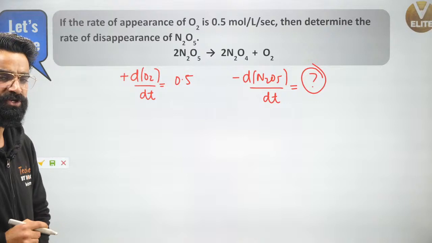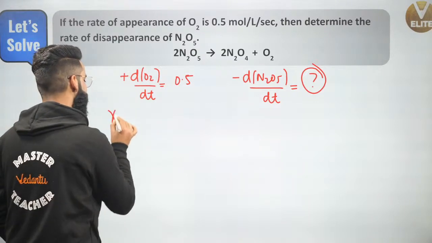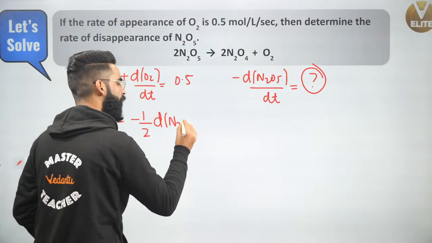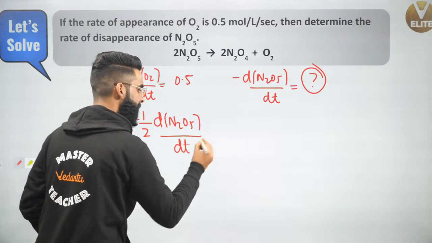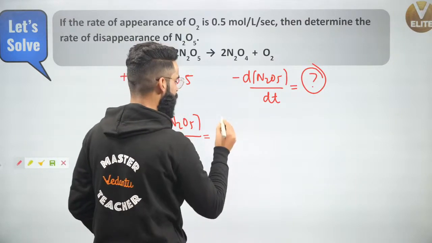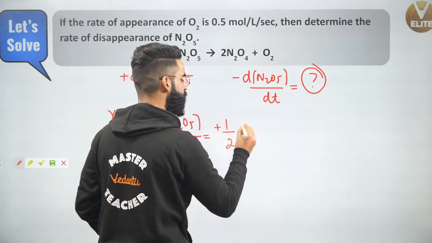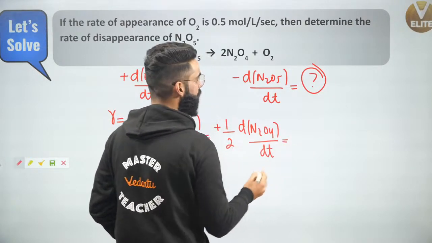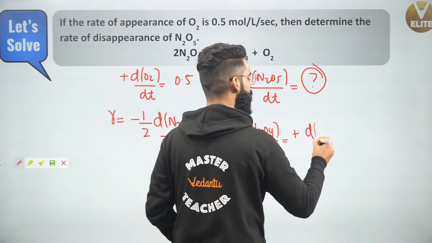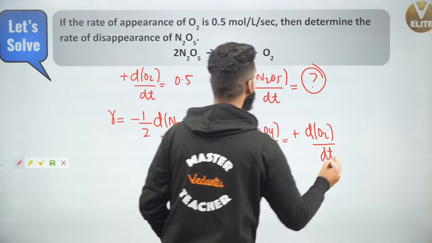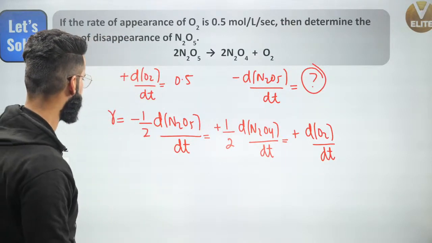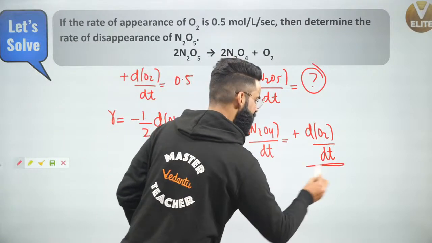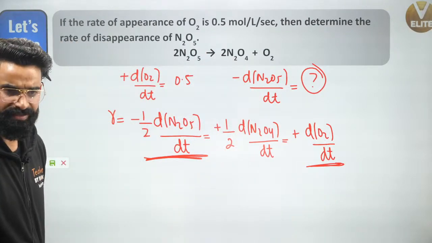Now people, use the differential equation first. Can I say the rate of reaction will be equal to minus 1 upon 2 d of N2O5 divided by dt. This will also be equal to plus 1 by 2, why plus? Because I'm talking about the product, plus 1 by 2 d of N2O4 divided by dt, which will also be equal to plus d of O2 divided by dt. Which value am I supposed to calculate? The rate of disappearance of N2O5. Now, can I equate this term with this term right here? I can do that, absolutely.